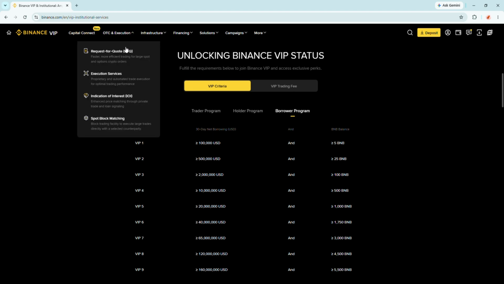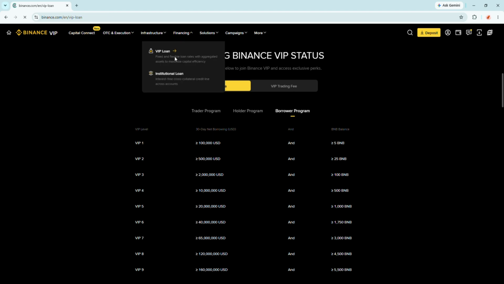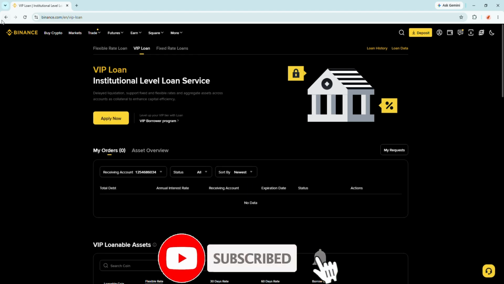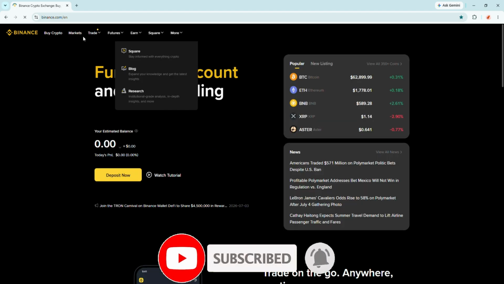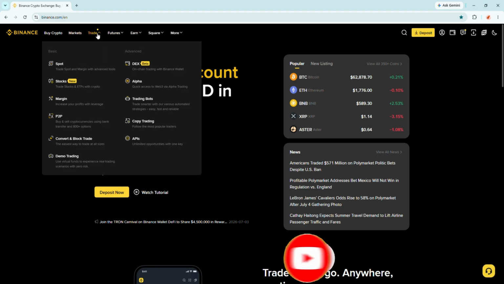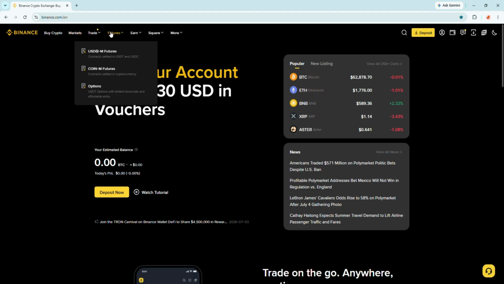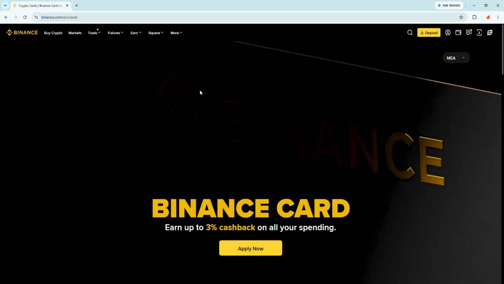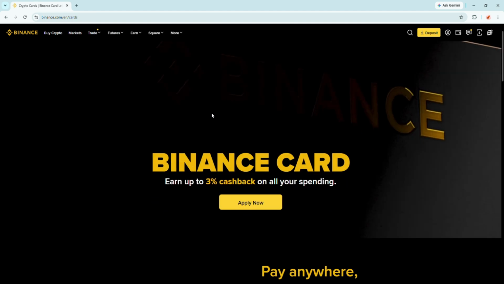The biggest difference is the number of cryptocurrencies available. Binance.com supports hundreds of coins and advanced features like futures, margin trading, staking, and trading competitions. Binance.us offers fewer coins and focuses mainly on spot trading to comply with US regulations. Both platforms have strong security and competitive fees, but Binance.us has a simpler interface that's easier for beginners.